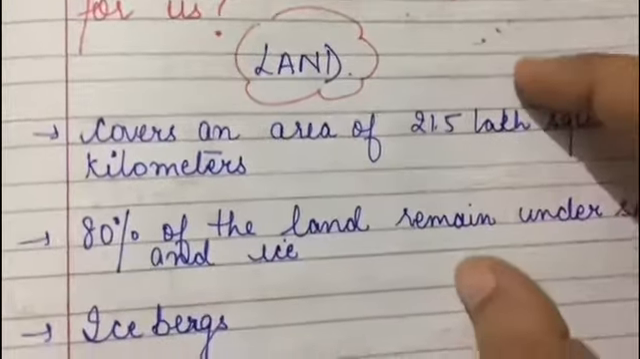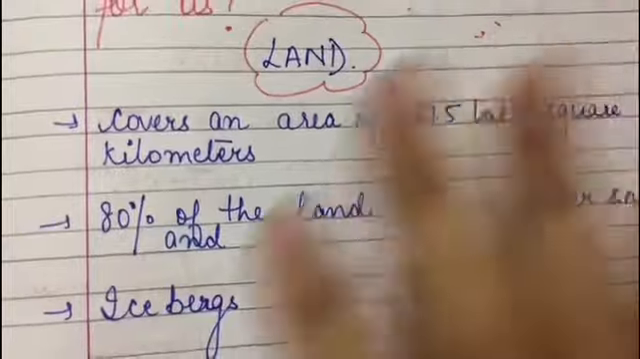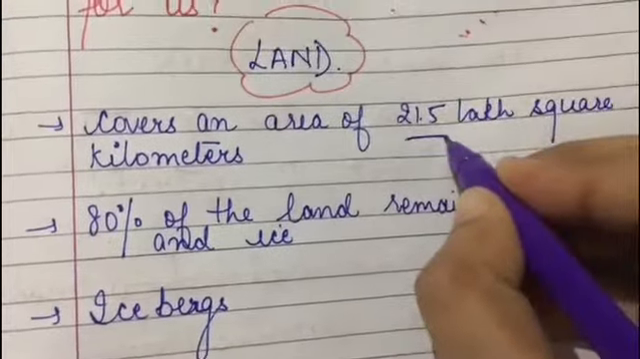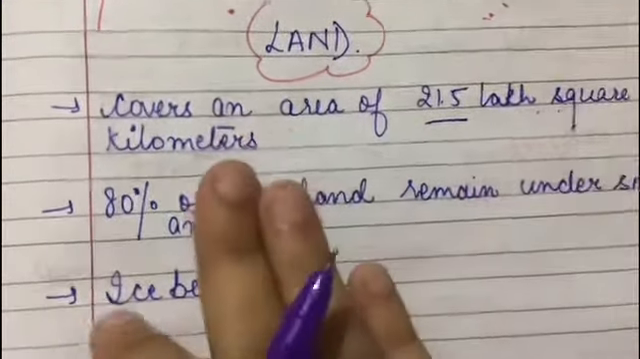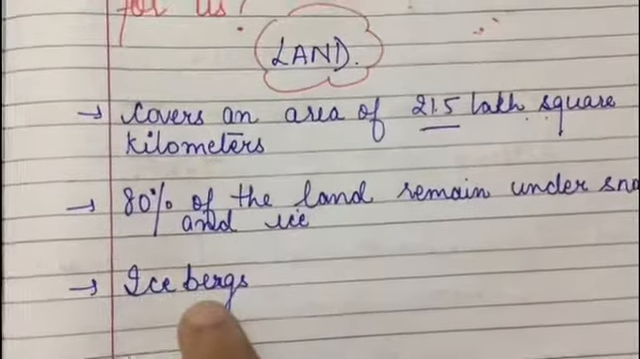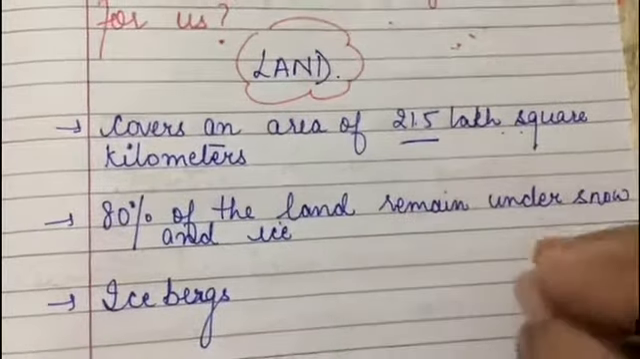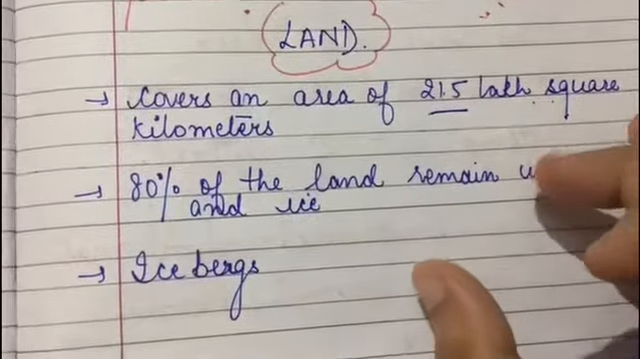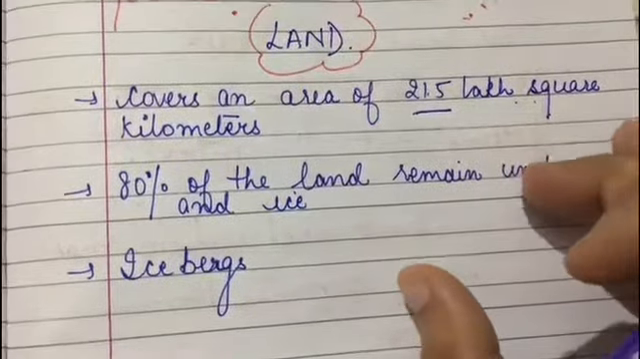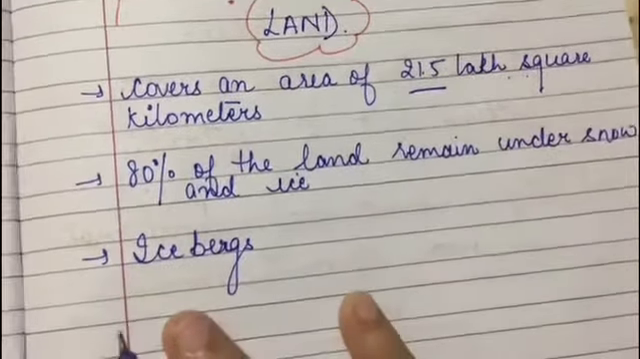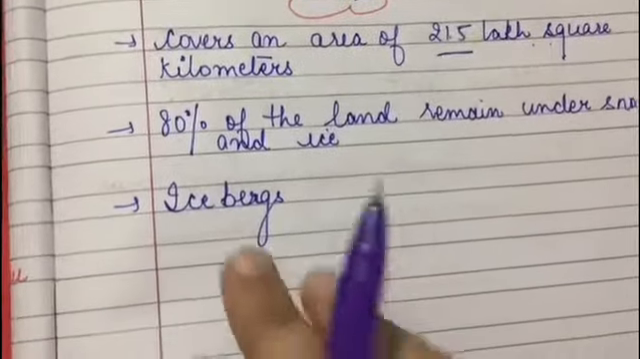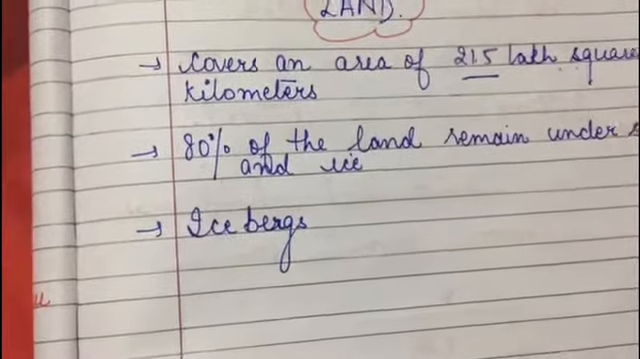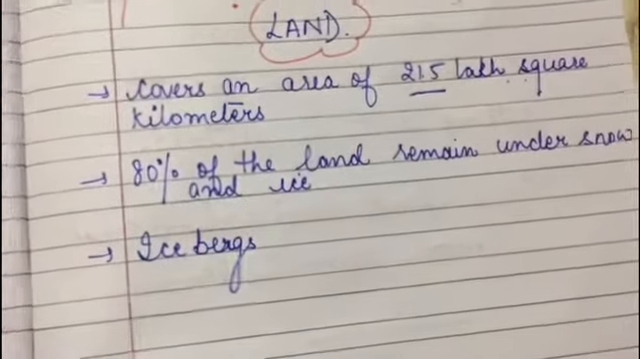Next we'll talk about the land of Greenland, right? Basically Greenland covers an area of 21.5 lakh square kilometers. Okay, this island looks white, as about 80% of the land remains permanently under snow and ice. The average thickness of the ice sheet is about 1500 meters, right? Next, huge pieces of ice often break away from the ice sheet and slide down into the sea, and they are known as icebergs.